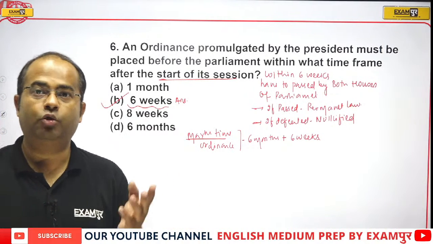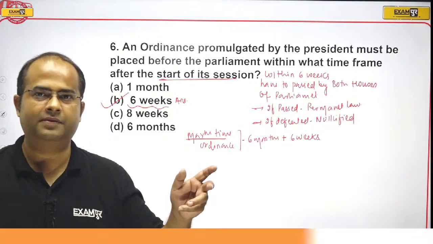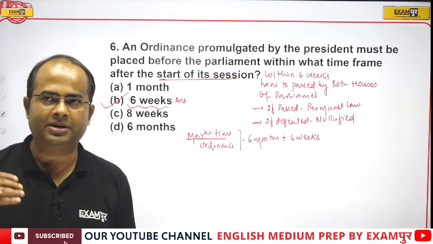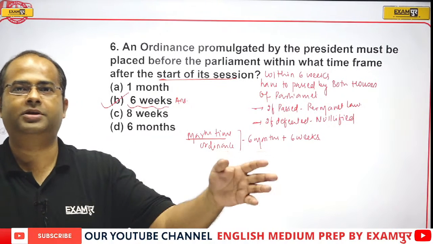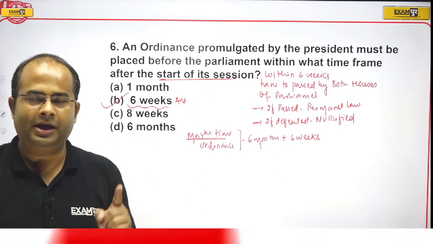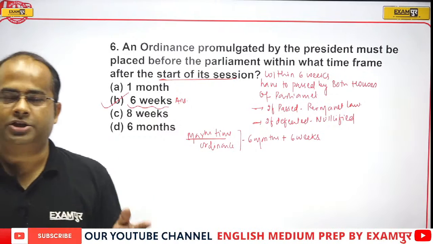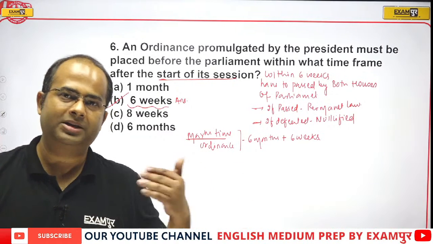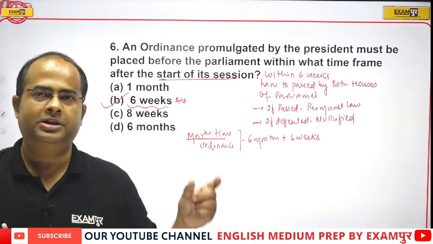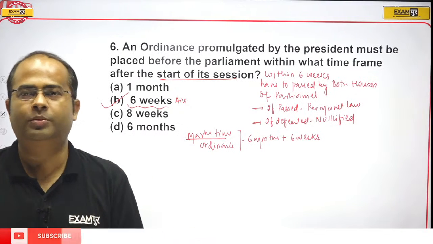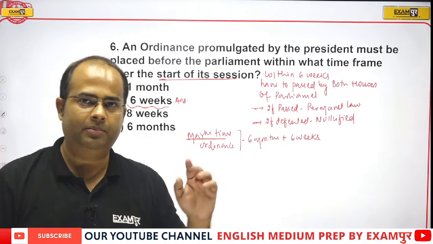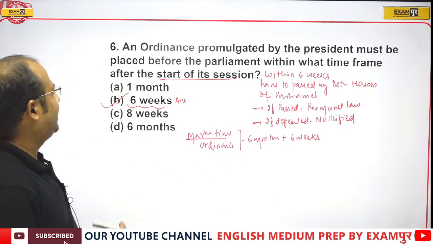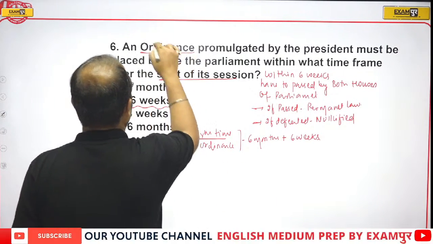And this is a very good question, guys, because 6 months and 6 weeks are both there, and what runs in the mind of the student is, okay, ordinance, if it is 6 months, then first of all let's go for 6 months and 6 weeks. It is asking that once the session of the parliament starts, it has to be passed or tabled before the parliament within 6 weeks, otherwise it will be nullified. And ordinance is issued by article 123,